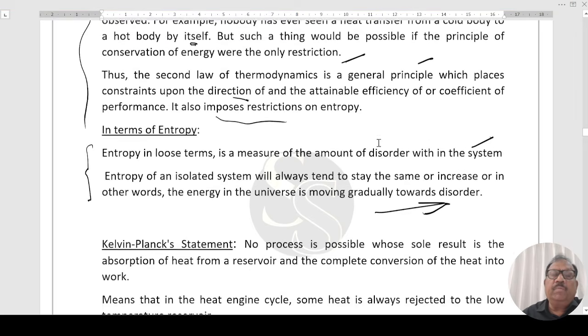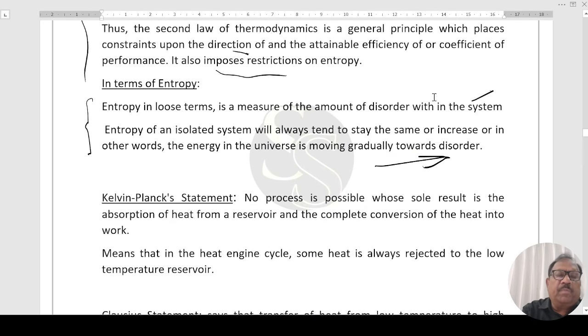Second statement, Kelvin-Planck statement. No process is possible whose sole result is the absorption of heat from a reservoir and the complete conversion of heat into work. That is not possible. It means that in a heat engine cycle, some heat is always rejected to the low temperature reservoir, right?